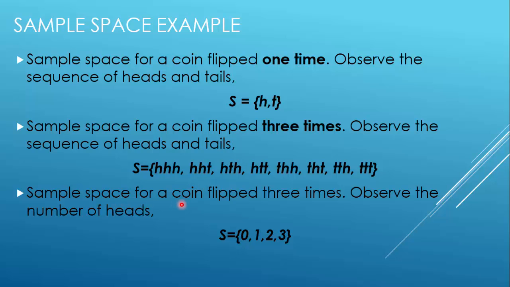Sample space for a coin flipped 3 times. Observe the number of heads. If you are just talking about the number of heads, either you get no head in case you get all 3 tails, so your number of heads will be 0, or you get all heads, in which case your number of heads will be 3. Here you have other outcomes where you have got two heads, like this one, this one, this one. And then you have the possibility of getting just one head, for example head, tail, tail, and tail, head, tail. Here you are getting only one head.